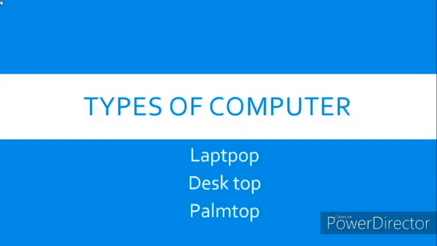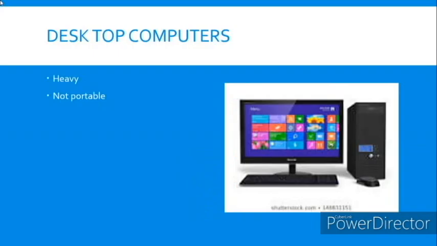Next is types of computer. What are the different types of computer? Laptop, desktop, palm top. Desktop computers are heavy. They need some space. We need a table or a small area to place a desktop computer.